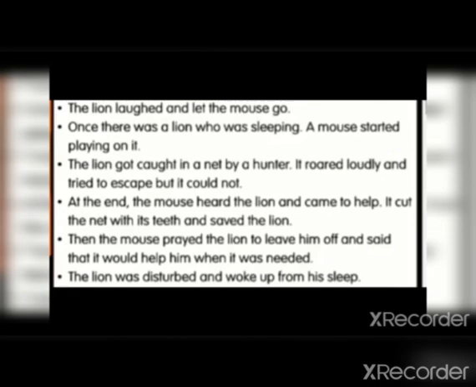At the end, the mouse heard the lion and came to help. It cut the net with its teeth and saved the lion. Then the mouse begged the lion to let him go and said that it would help him when needed. The lion was disturbed and woke up from his sleep.